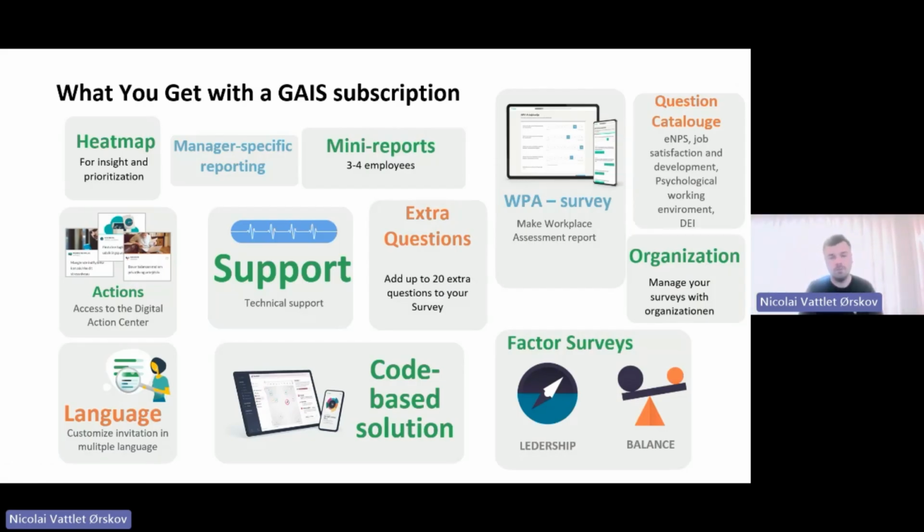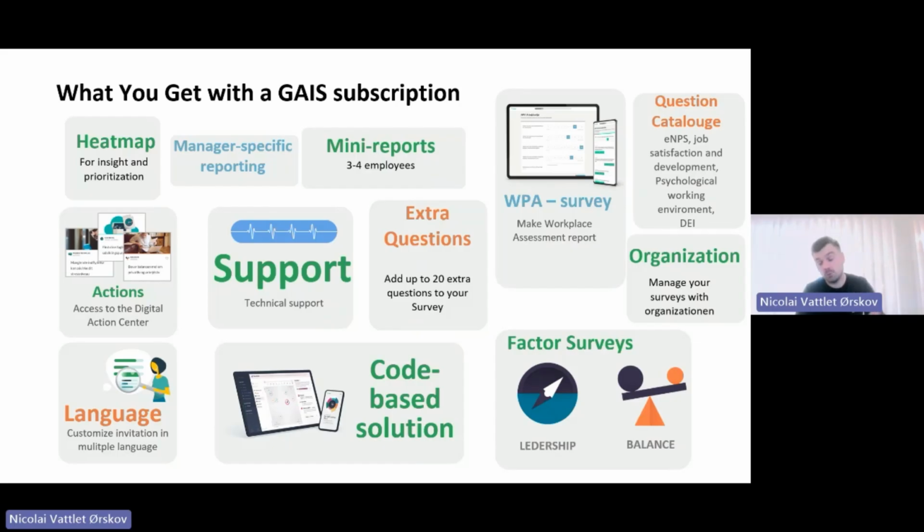We have a freemium version of GAIS where you can set up a test survey, or if some of you are represented in a company with fewer than 25 employees, then you can actually run a complete survey for free. Then you won't get some of these tools like the heat map and the mini reports in the free version, but at least you will be able to run it and see how it feels, and then perhaps you would want to upgrade later on.